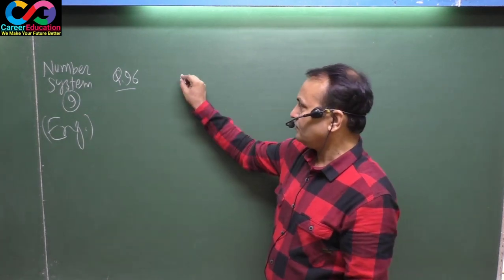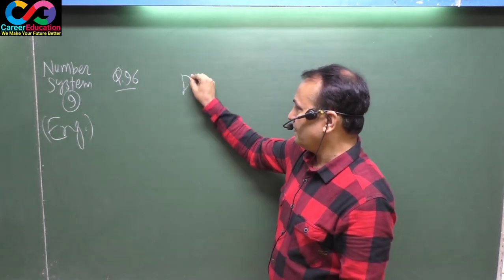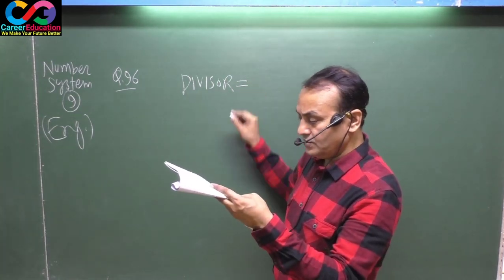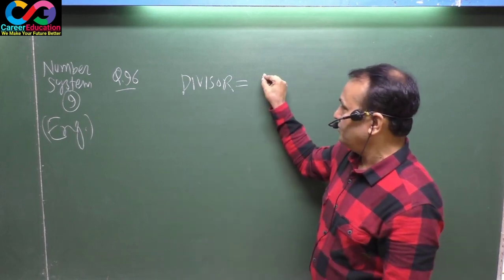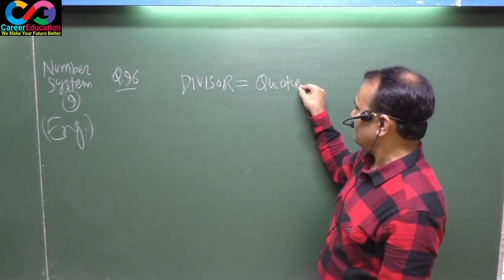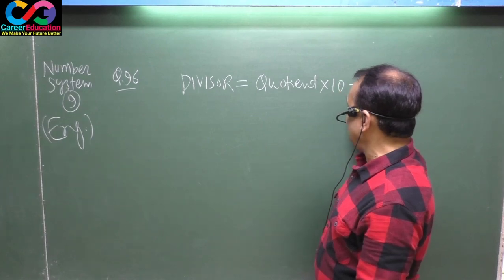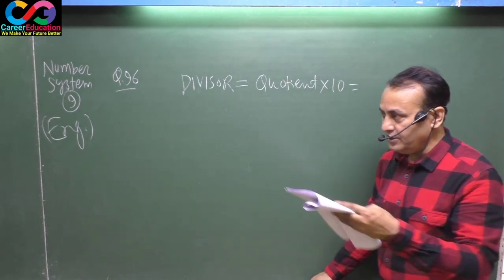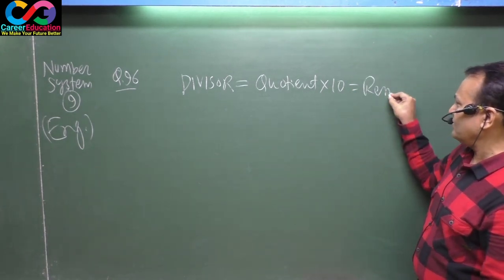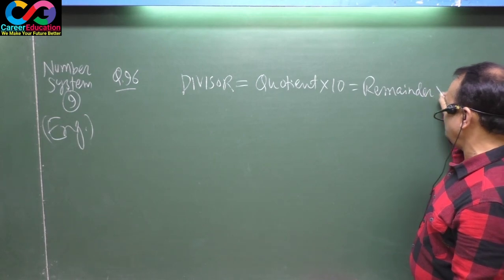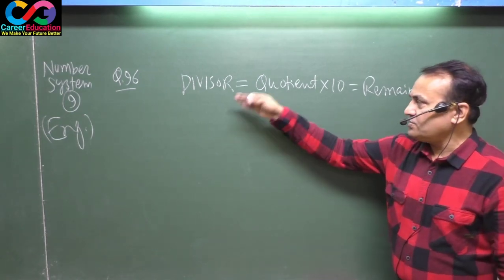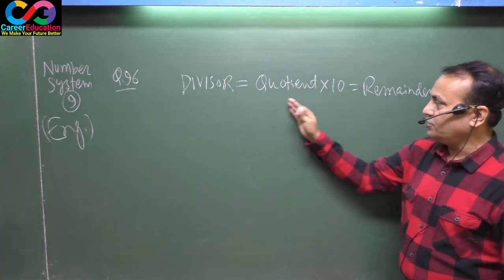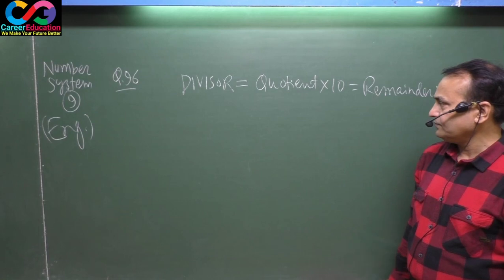See here. Question says, divisor is 10 times of quotient, means quotient into 10, and this divisor is just equal to 8 times of the remainder, means remainder into 8. That means this is just equal to this one and this is just equal to this one, means all the three are equal everywhere.